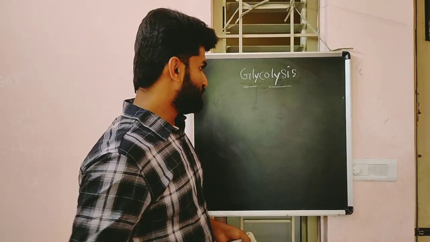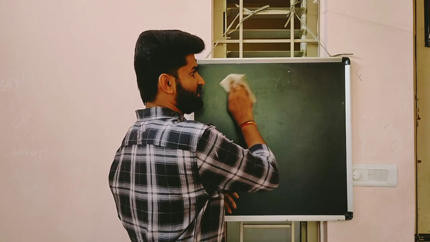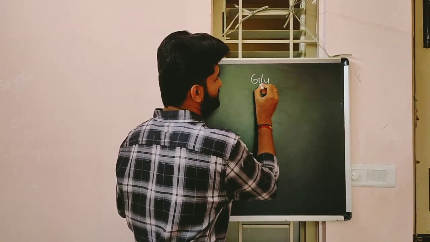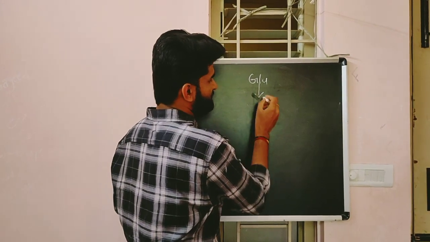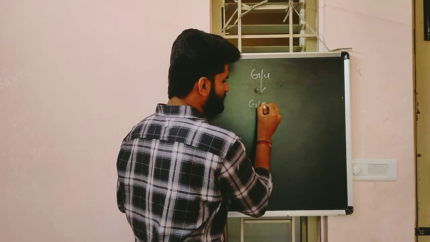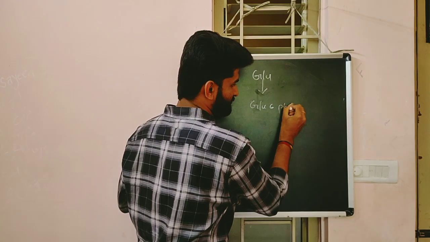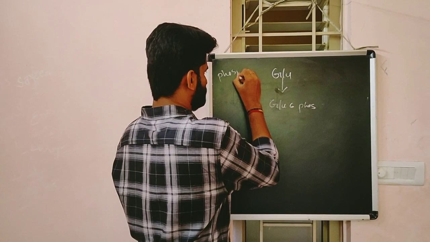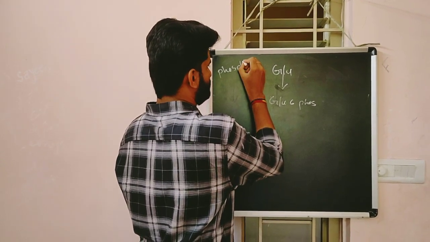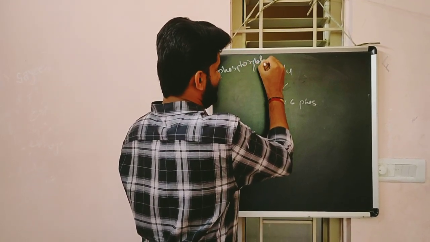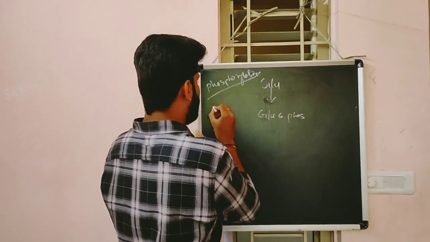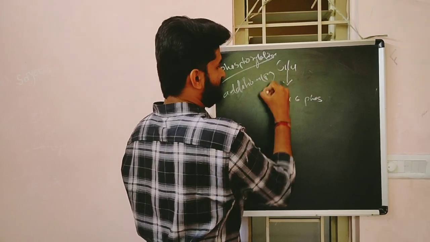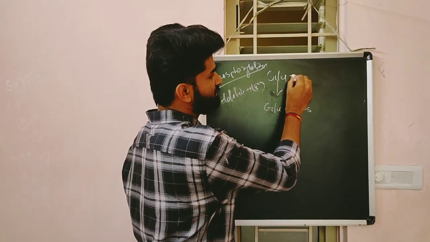In those 10 steps, the first step starts from glucose. Glucose is converted into glucose 6 phosphate. This reaction is known as phosphorylation, which means addition of a phosphate group to the glucose molecule.